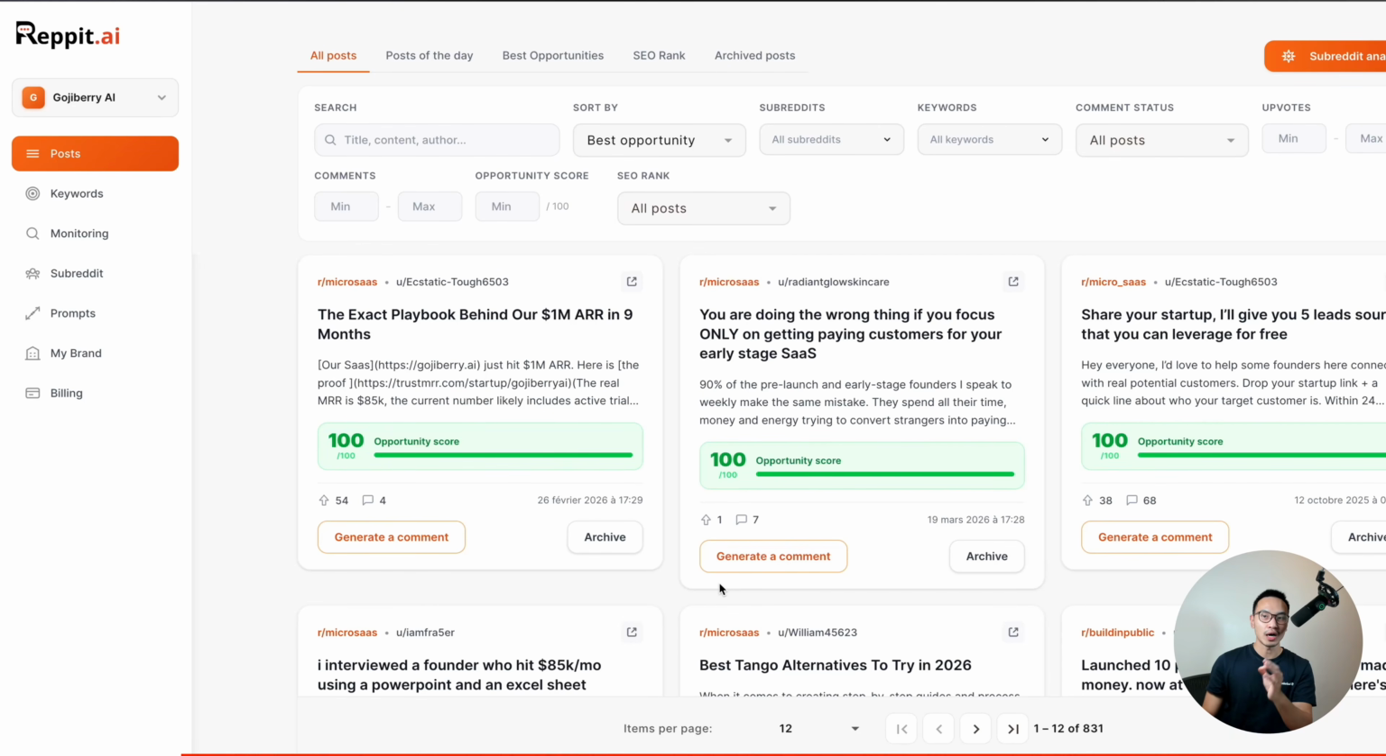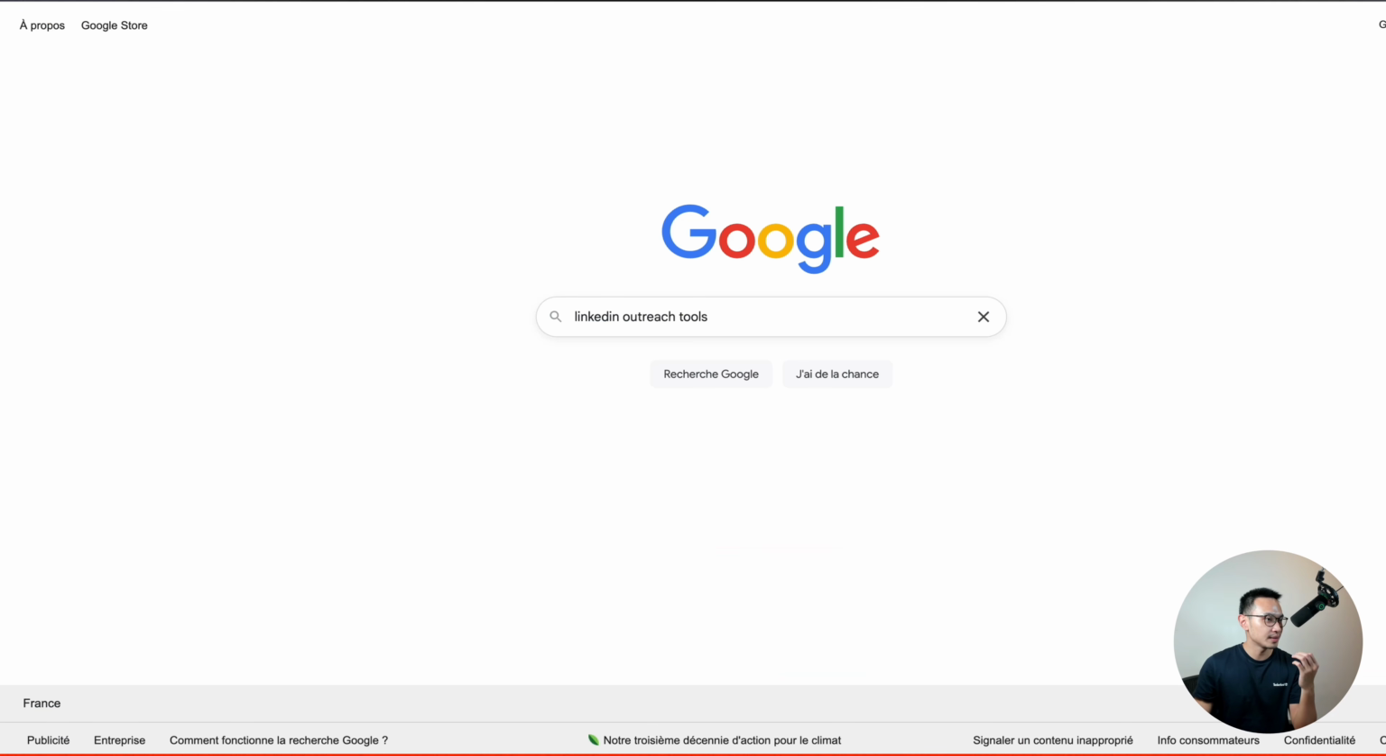Today, I'm going to show you how you can steal your competitor leads on Reddit in less than 3 minutes simply by using Reppit AI. I will do a quick demo example here. Let's say that we want to sell a SaaS about LinkedIn outreach tools.